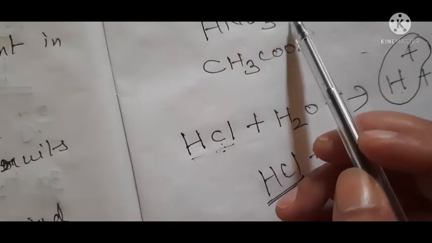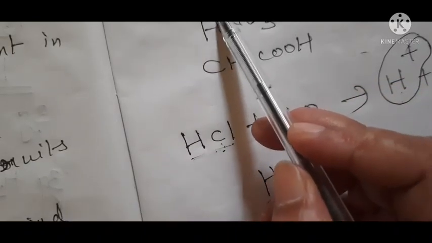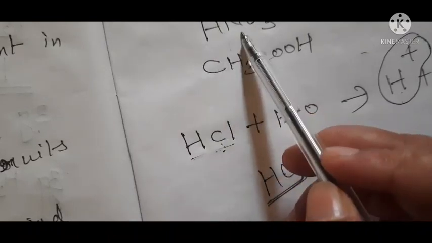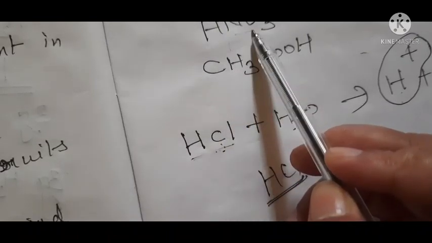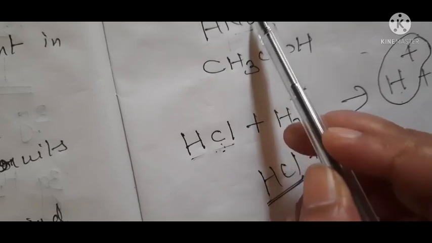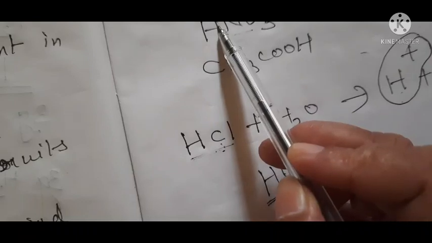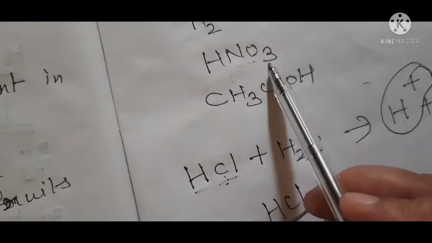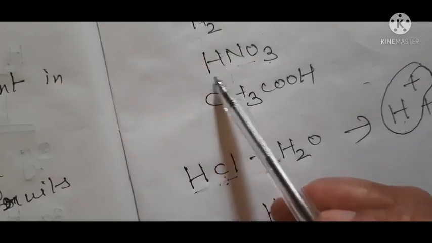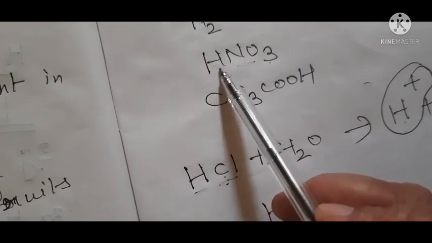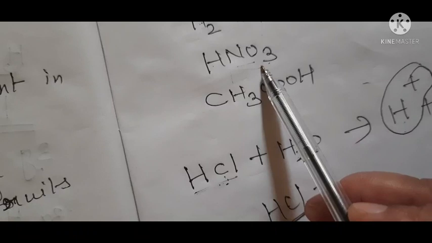In the case of nitric acid also, when water is added, it dissociates into H positive ions and nitrate ions. As I told you in your class 9 book, nitrate carries negative charge. Due to the presence of H positive ions, nitric acid behaves as an acid.